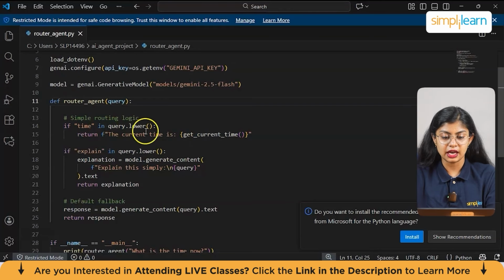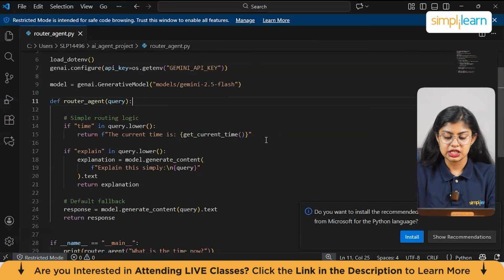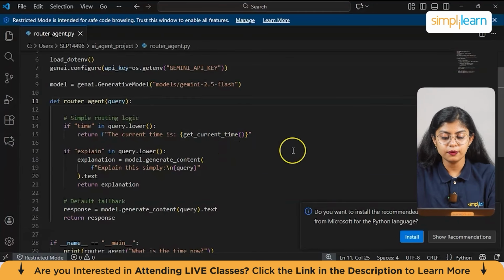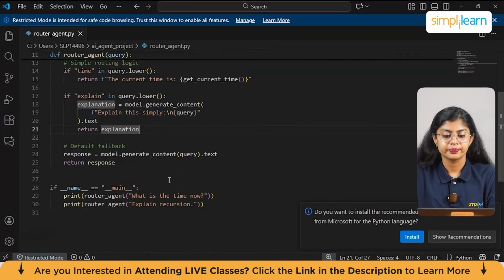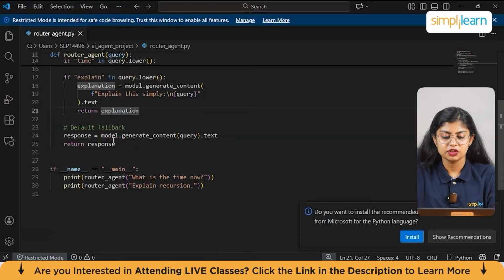And then we have if time in query.lower(), which is if the user's message contains the word time, this will call a function to fetch real-time data and return it. Then we have another if statement, if explain in the query, which is if the message contains explain, then it asks Gemini to generate a simple explanation of it. And then it returns the explanation back. Then we have the default fallback, which is response equal to model.generate_content(query).text. If no condition is matched, then just ask Gemini normally.